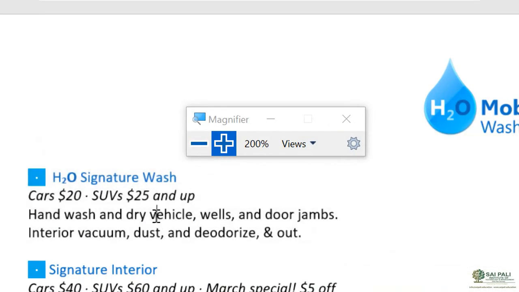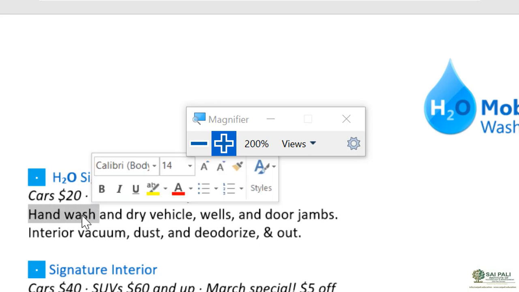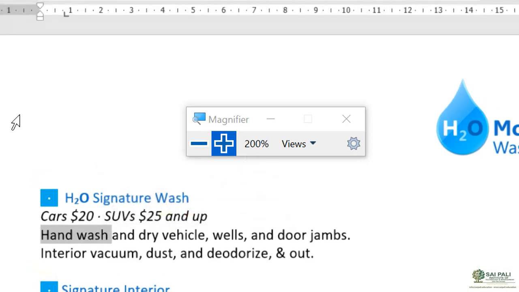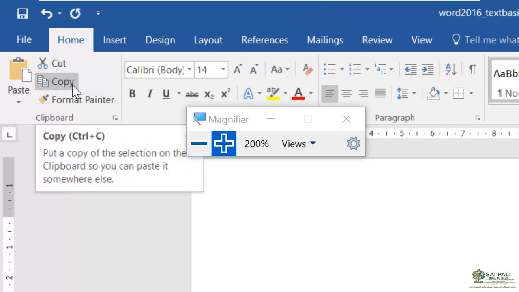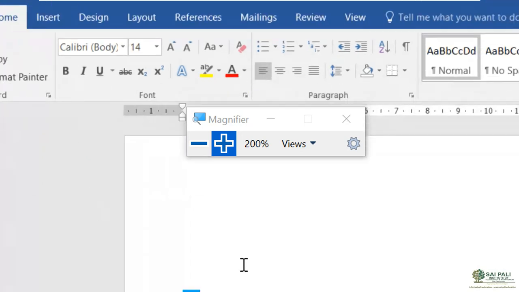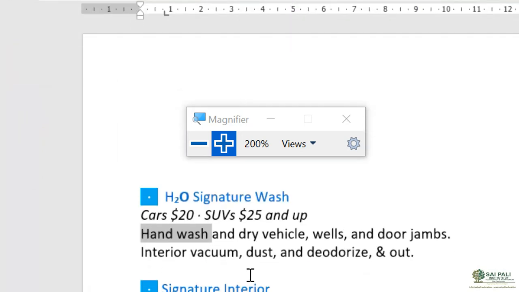Okay, let's see. I want to copy something. Suppose I want to copy this word, hand wash. So I select this, and then I can press Ctrl+C, or I can go here to the home tab. In the clipboard command, I can select this copy. When I select copy, you can see the shortcut key. That means the word which I selected goes to the clipboard.